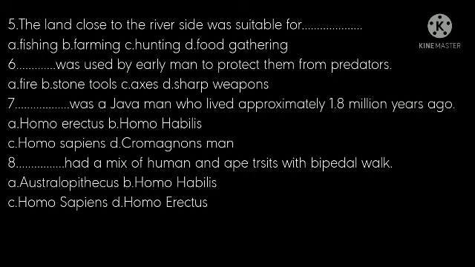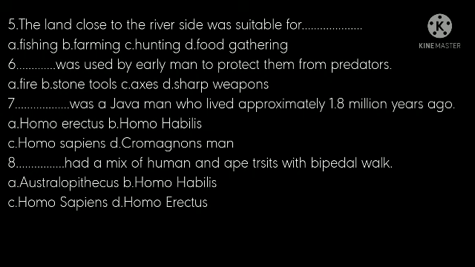What is the meaning of predator? Animal that hunts and kills other living things for food. Okay, children, come to the next question. Dash was a Java man who lived approximately 1.8 million years ago. See the options: Homo erectus, Homo habilis, Homo sapiens, Cro-Magnon's man. Which is the correct answer? Yes, Homo erectus. Come to the last choose.